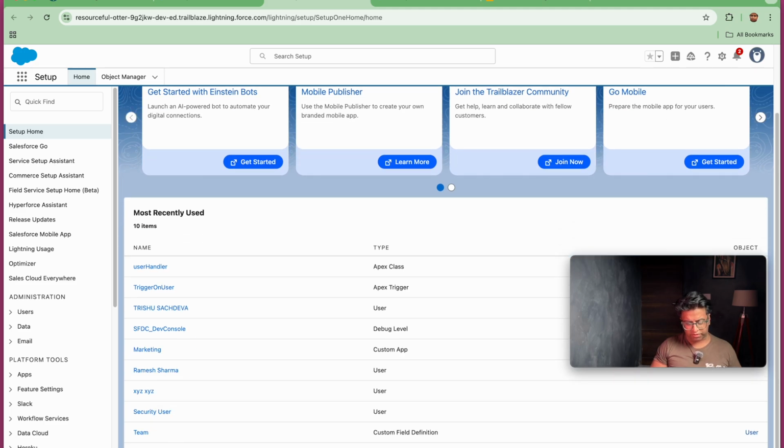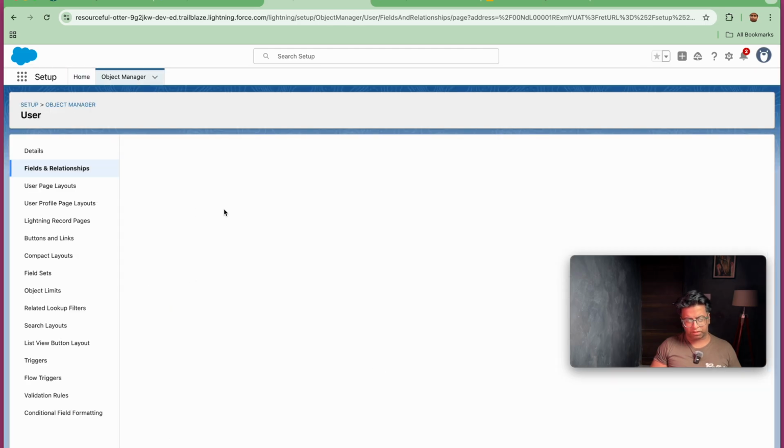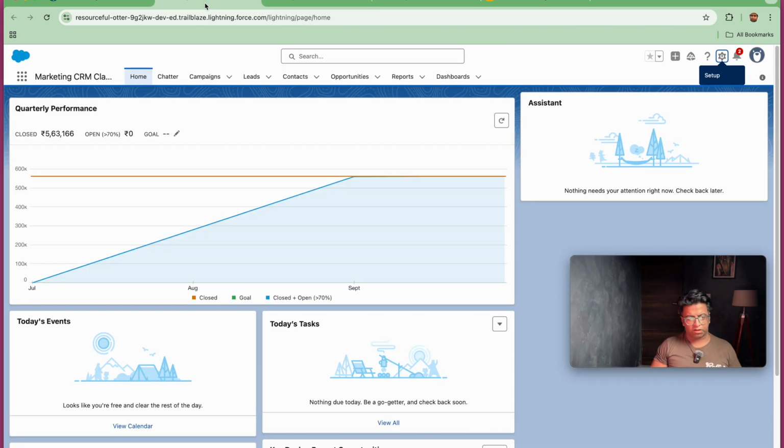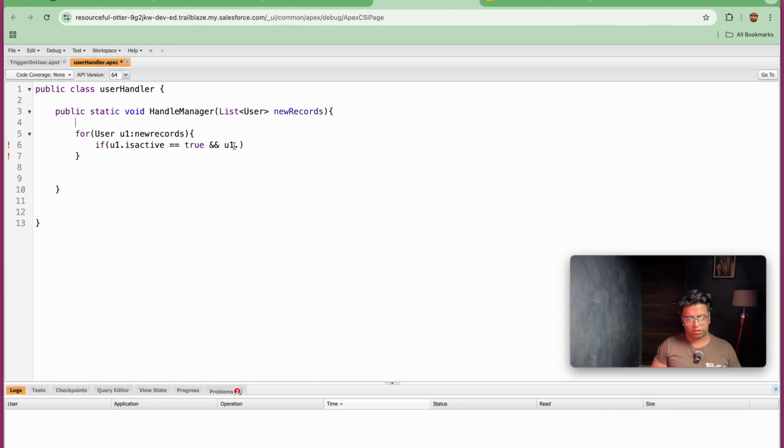So that is assigned manager. This is a field that I have created. This is a type of checkbox field. So let's copy this. u1.assignManager equal to true, and let's save this out.